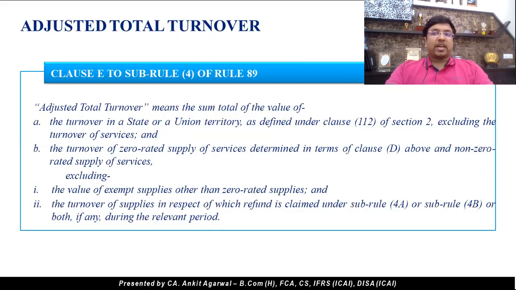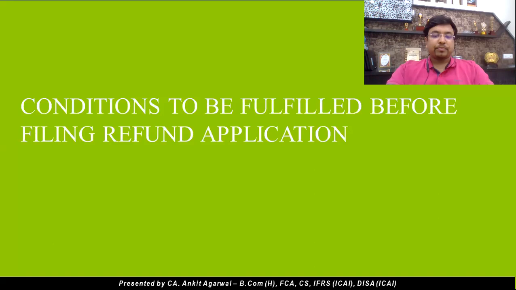Now, let's see the definition of adjusted total turnover. It means the sum total of the value of the turnover in a state or a union territory, excluding the turnover of services, and the turnover of zero rated supply of services and non-zero rated supply of services, but excluding the value of exempt supplies other than the zero rated supplies and the turnover of supplies in which refund has already been claimed under sub-rule 4A or 4B or both, if any, during the relevant period.